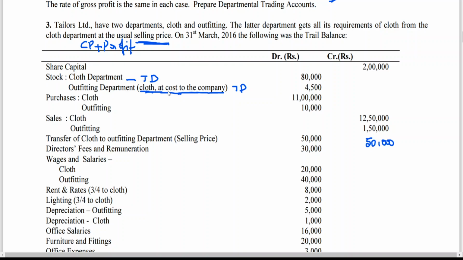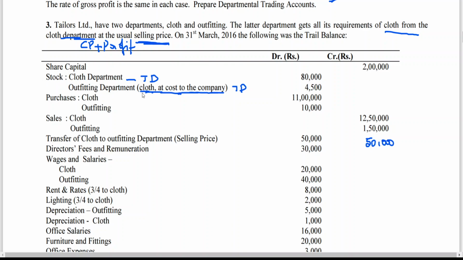Whatever stock is there with the transferee department, that is the outfitting department, they are getting all their requirements of cloth from the cloth department. We are having two departments, cloth department and outfitting department.